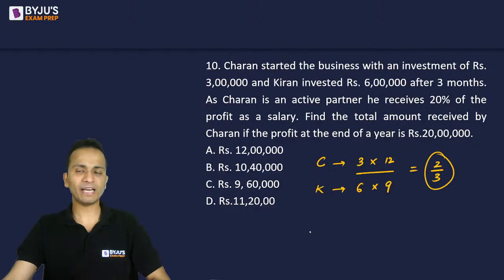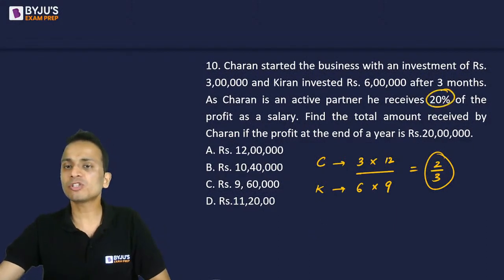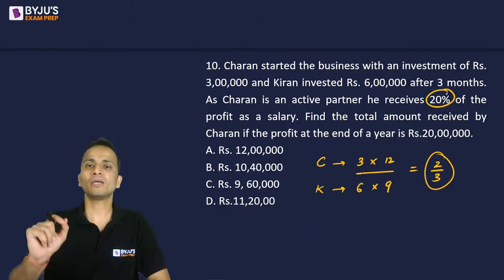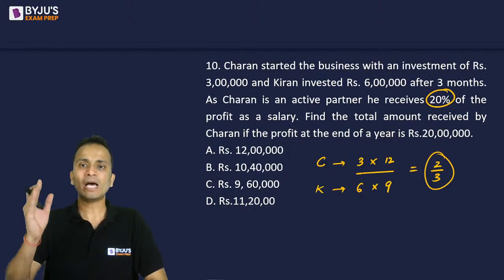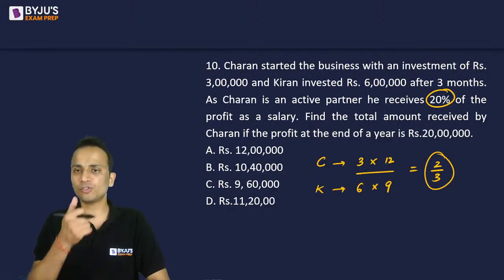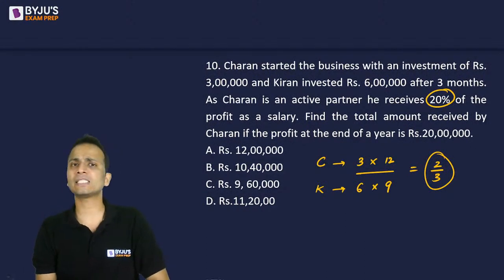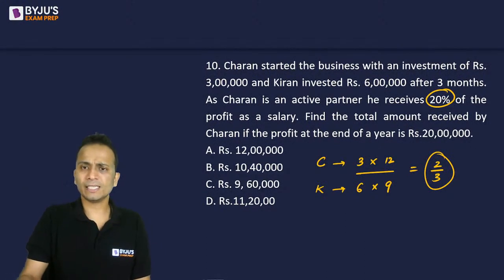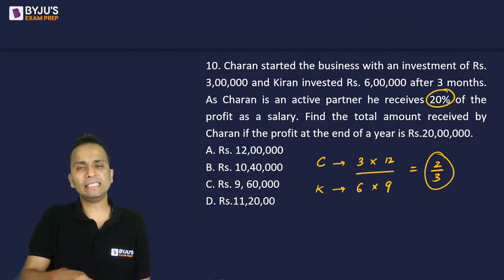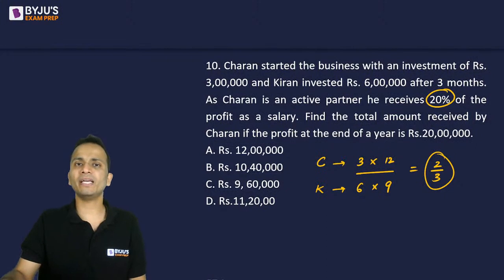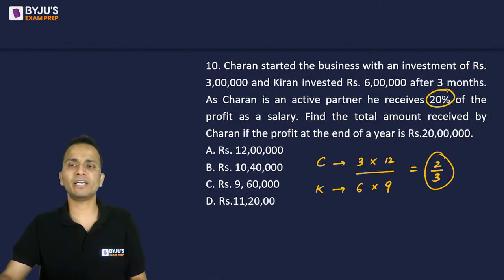Okay, so the final profit should be divided in the ratio of 2 is to 3. But there is a twist of active partner. Now, Charan as an active partner will first of all receive 20% as salary. So 20% will come out from the profit. So as an active partner, Charan receives 20% of the profit as the salary. Now, what the logic says is, first of all, the salary is given and then the remaining profit will be divided in the ratio that we have determined.